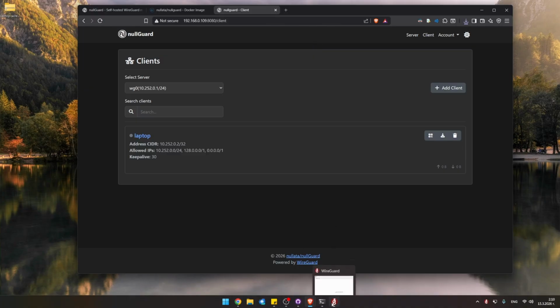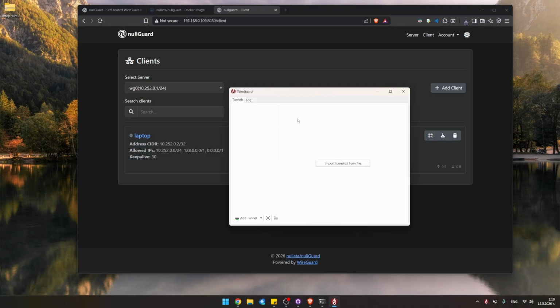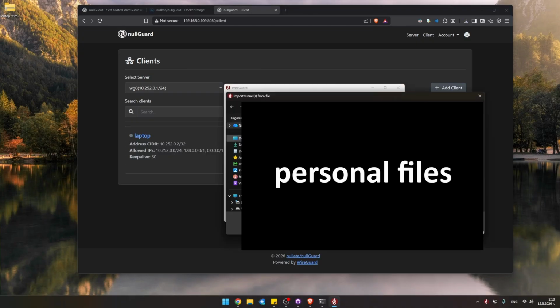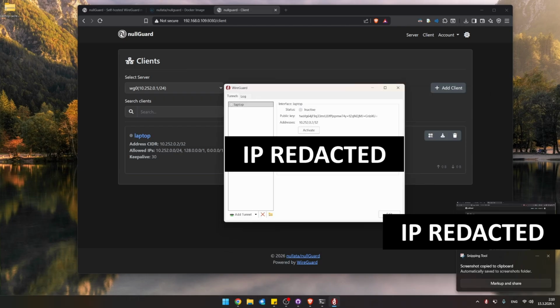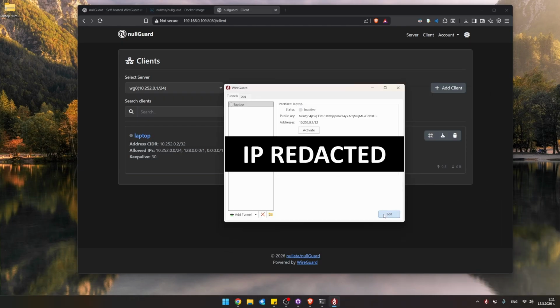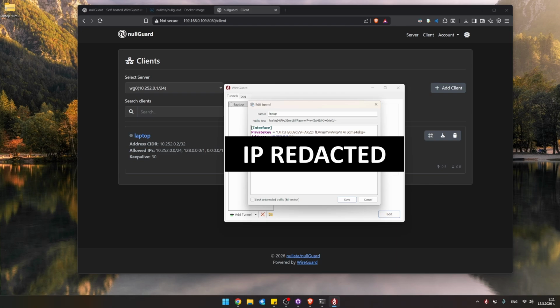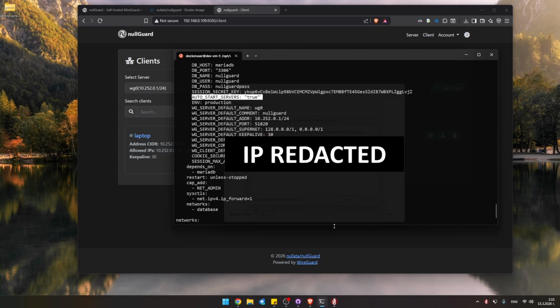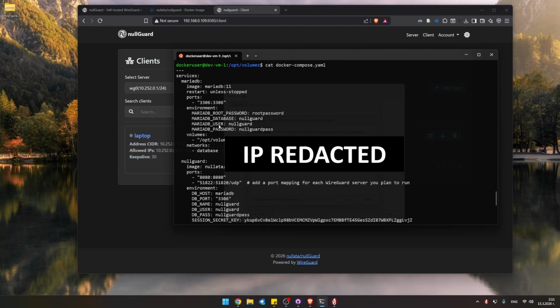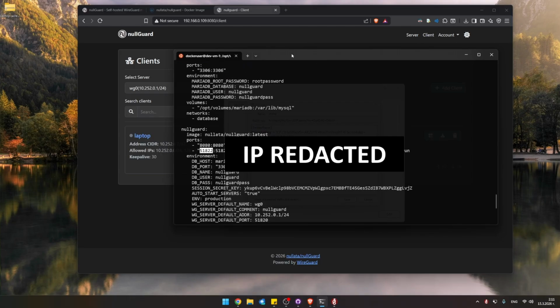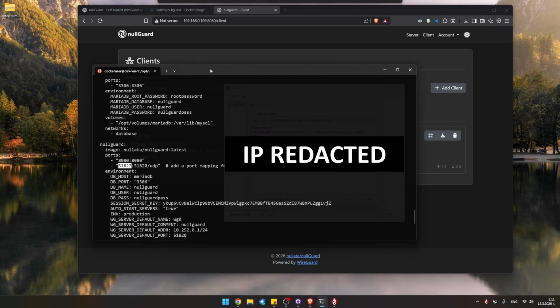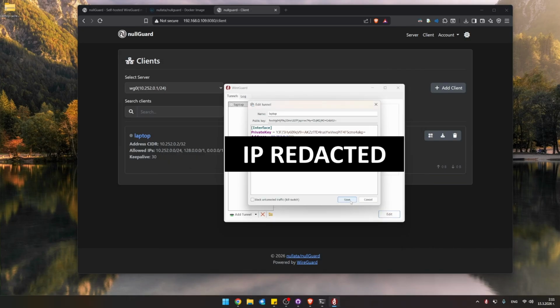Moving on, so here's what we're gonna do. I've downloaded and installed this application onto my PC. I'm just gonna go ahead and choose a zip file that we just downloaded. So at this point, I'm gonna have to go into edit mode for the client and just change out the port to what I said that I would forward on my router in my home network. Now, if you are a public WireGuard user, in terms of, you're using WireGuard through a VPS, you don't need to do any of this. But, for me, it is what it is.